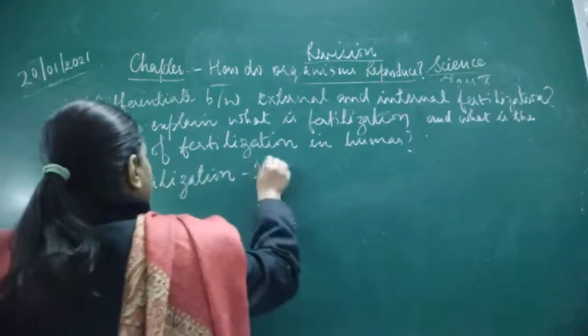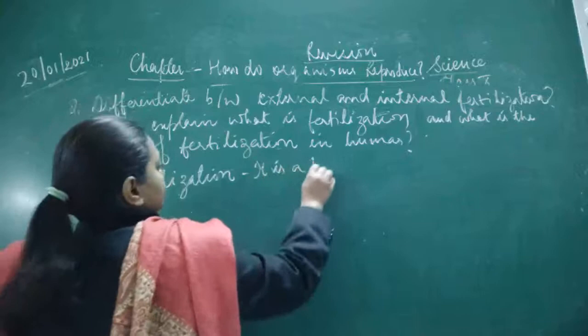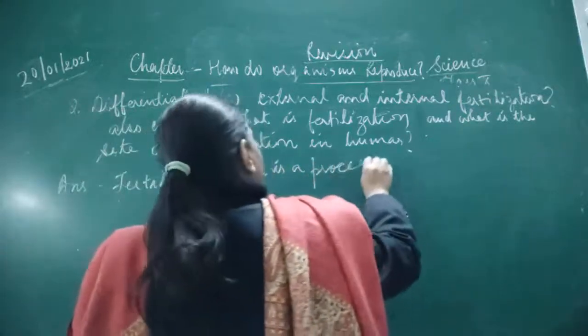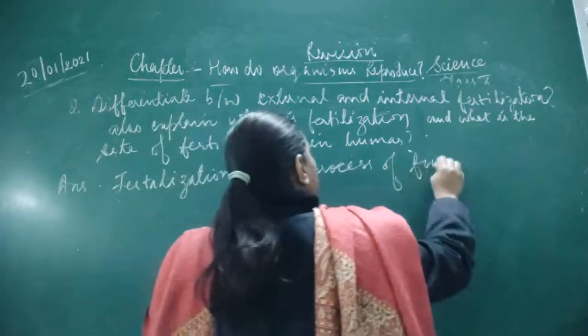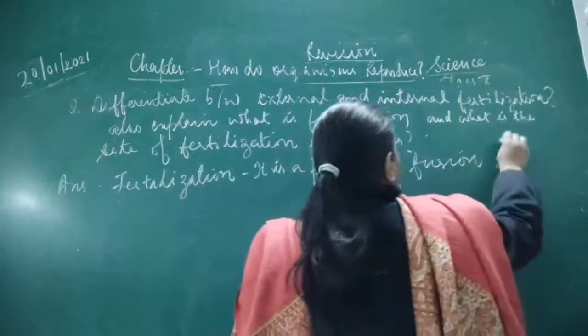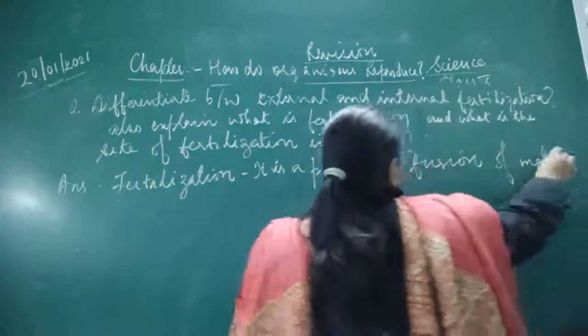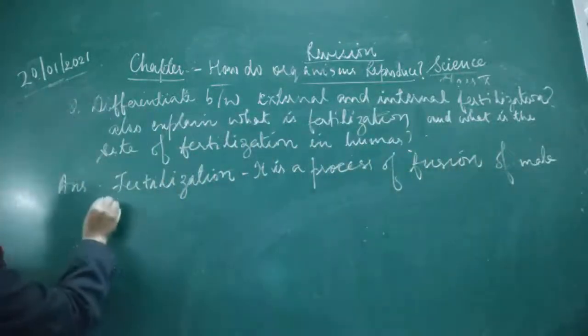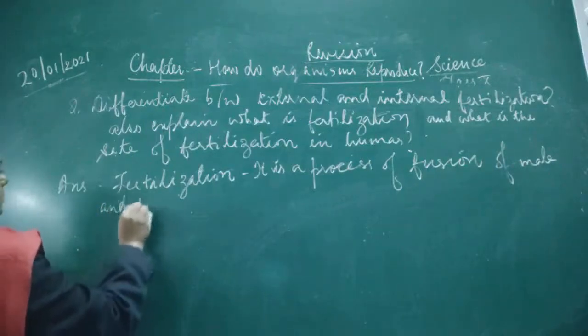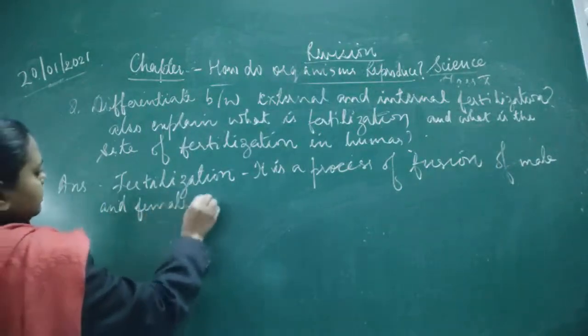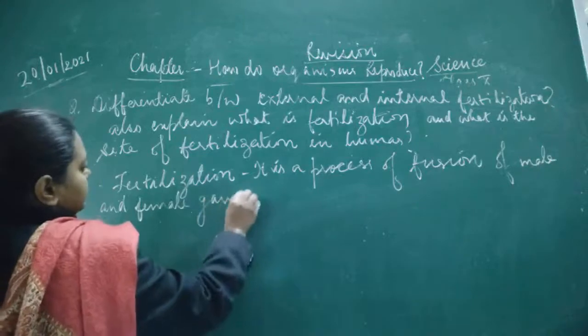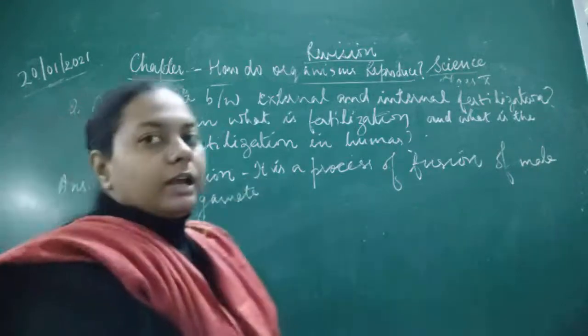Fertilization is a process of fusion of male and female gamete. Okay, this is known as fertilization.